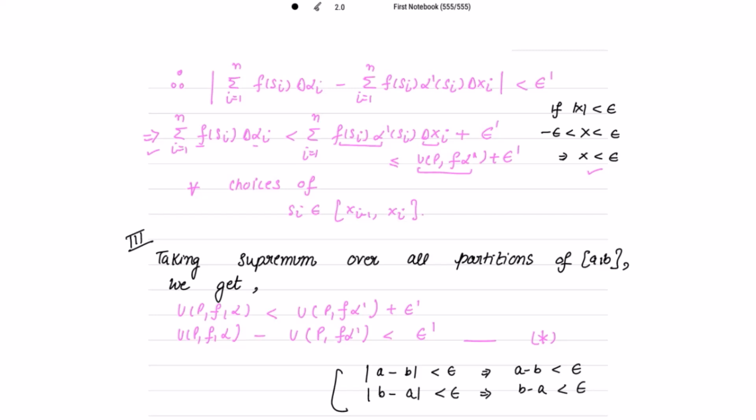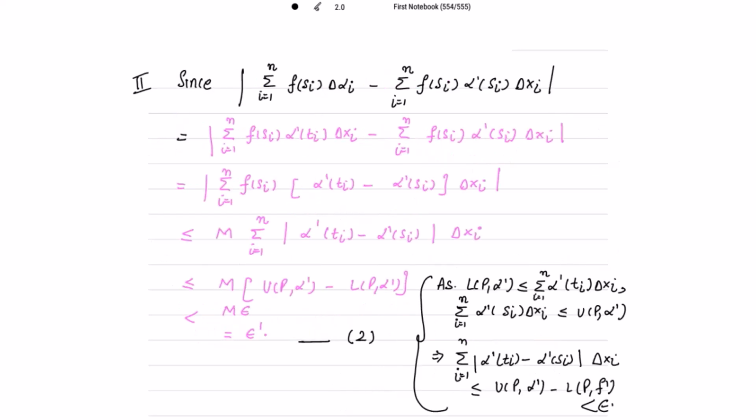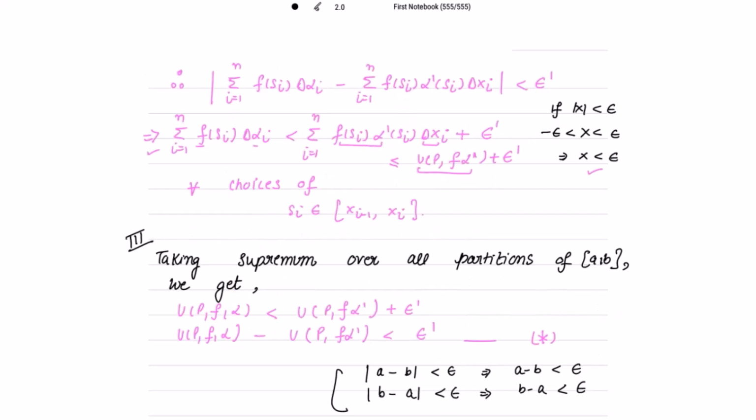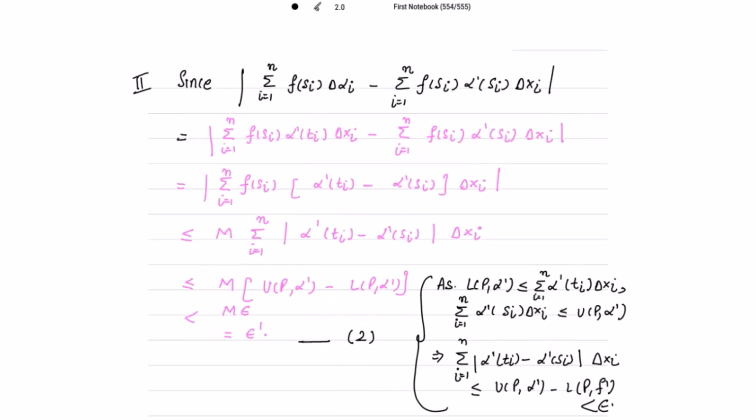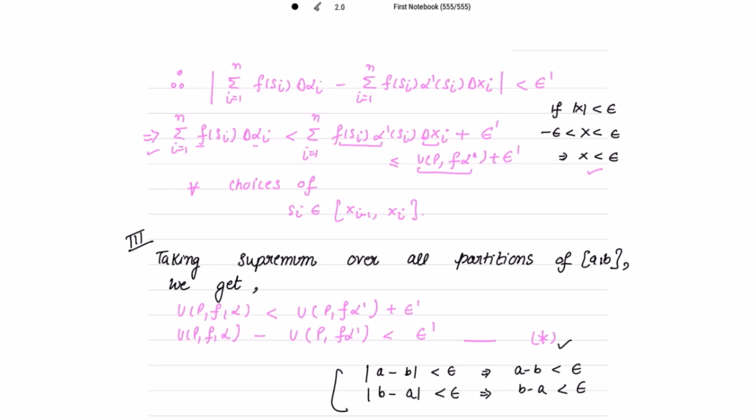Yes. So what is my 2? I have taken this mod to be less than epsilon dash just as it is and got my result, this star. Now what I am going to do is just interchange these two, which is less than epsilon dash, and after interchanging them, I will get the result.